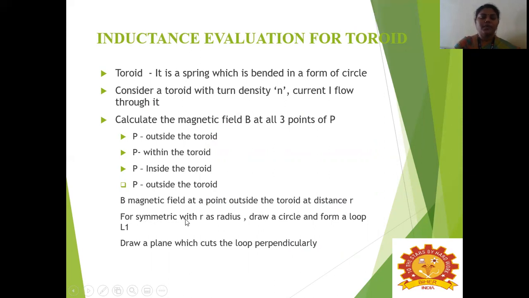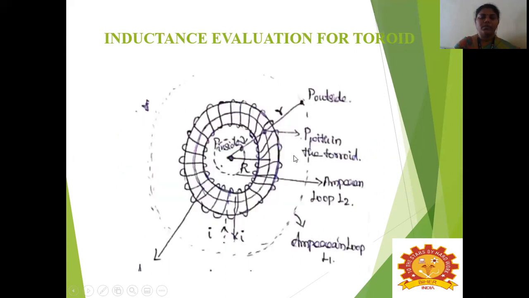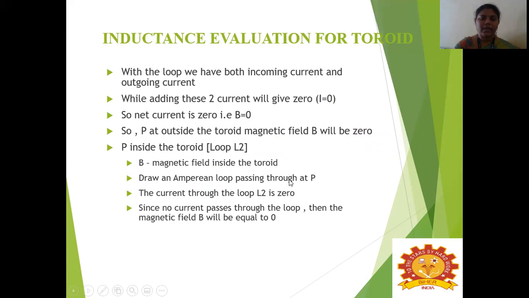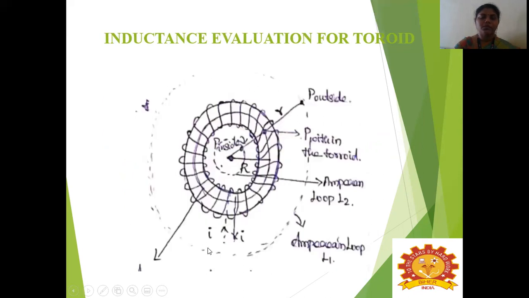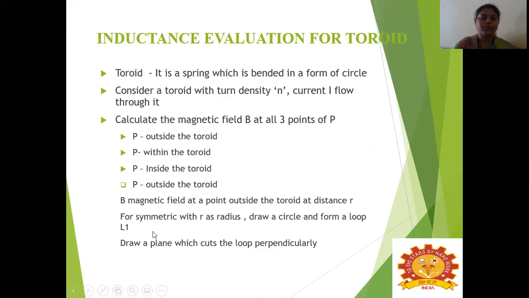So for the symmetric case with the radius as r, draw a circle and form a loop L1. So this is the loop with the radius r. From the center we have to form a circle with the radius r. So this forms a loop, and this loop we call L1.